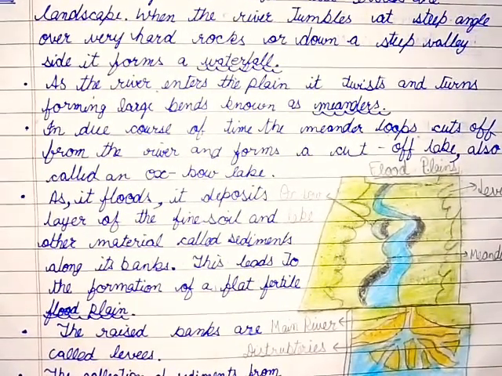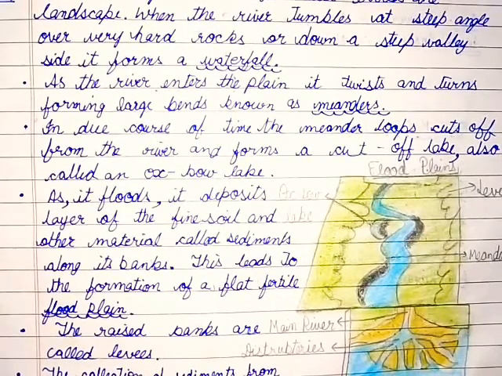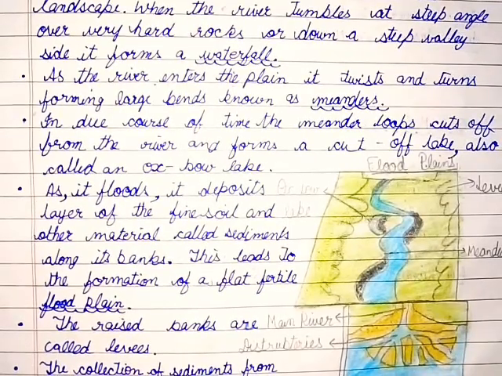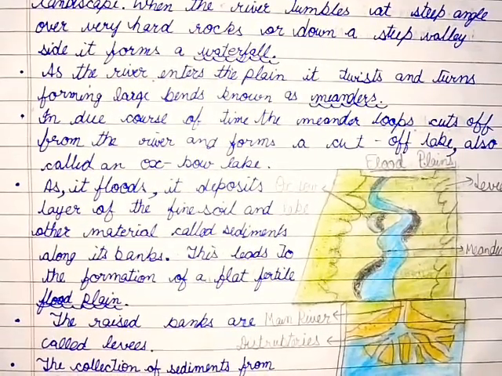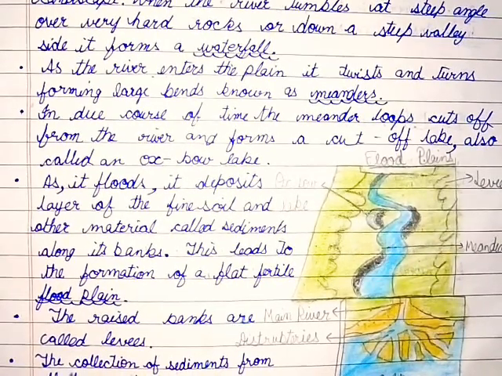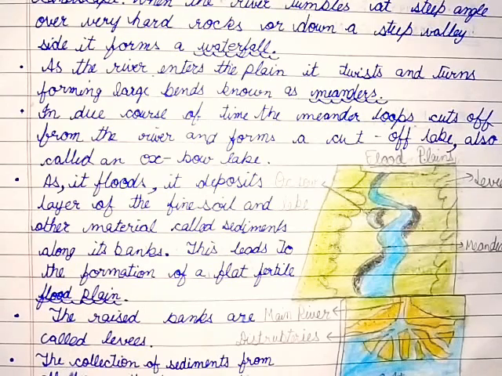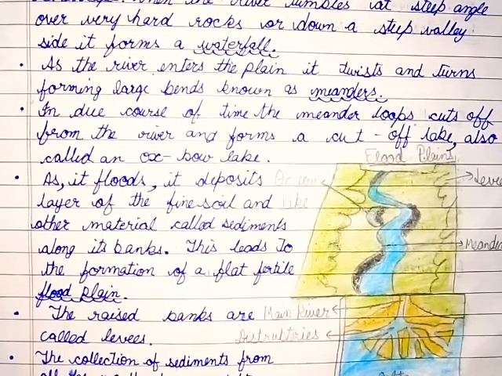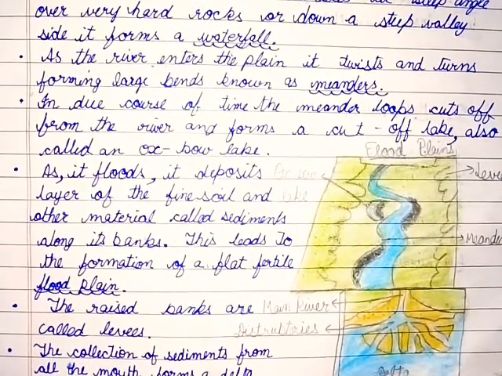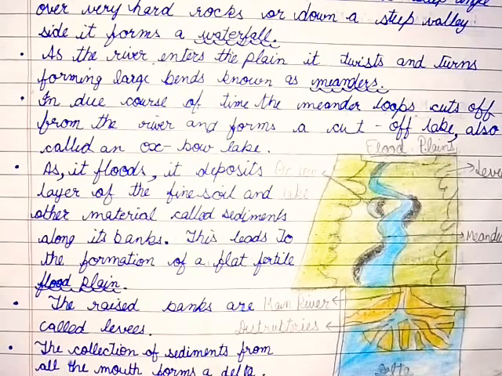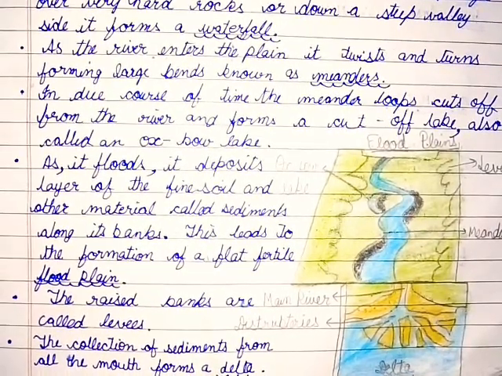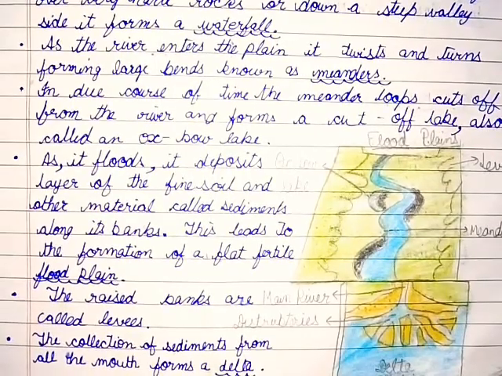In due course of time, the meander loop cuts off from the river and forms a cut-off lake, also called an oxbow lake. As it floods, it deposits layers of fine soil and other material called sediments along its banks. This leads to the formation of a flat, fertile flood plain. The raised banks are called levees. The collection of sediments at the mouth forms a delta.